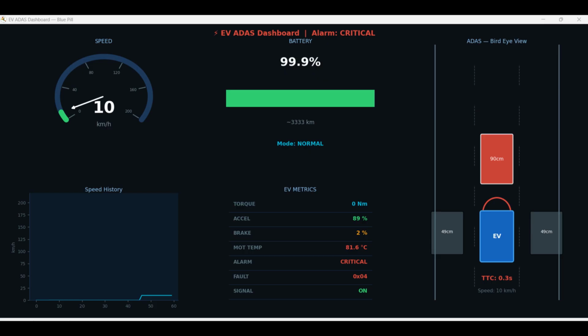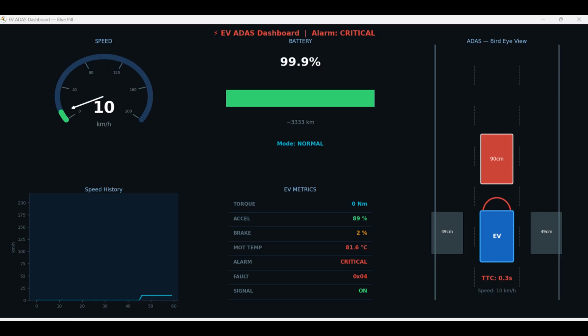Range: range estimates how far the EV can travel with the available battery. As battery decreases, remaining range also decreases. EV metrics: this section shows several live parameters: torque, acceleration, brake percentage, motor temperature, alarm status, fault code, and signal status.